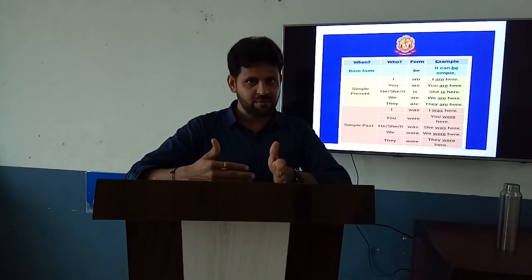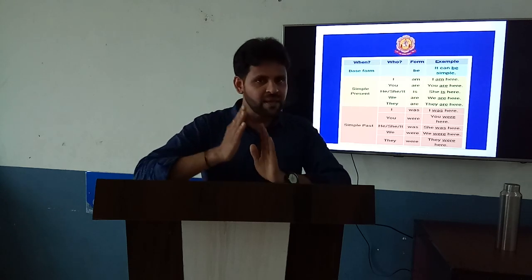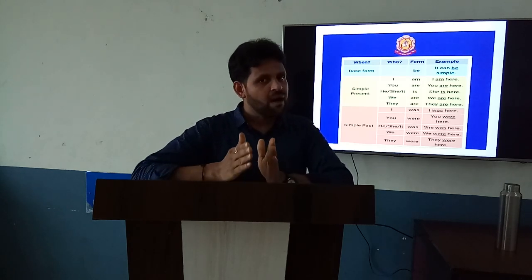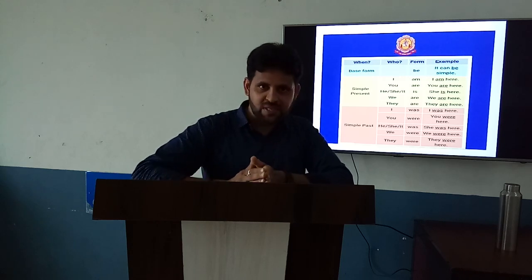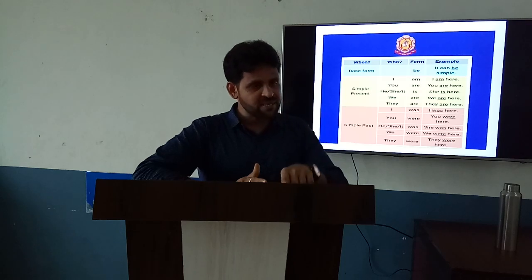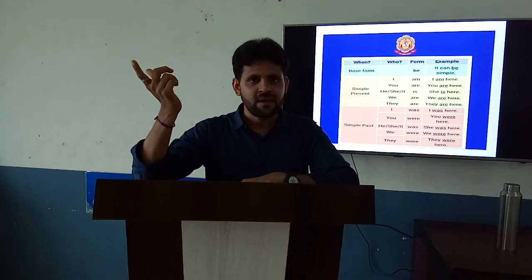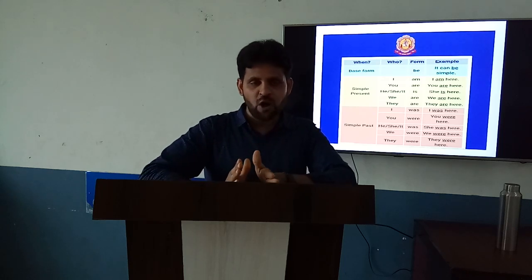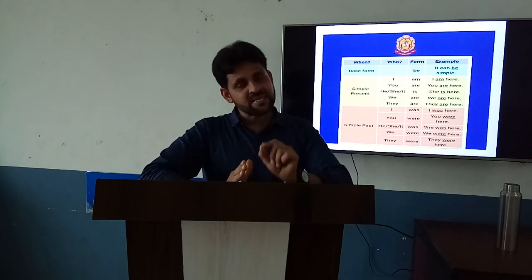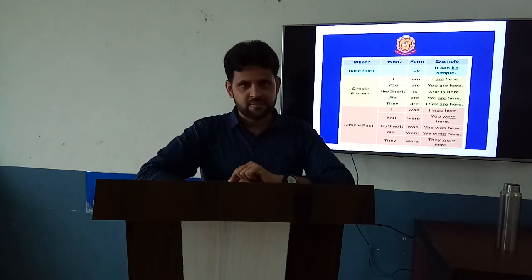Is is for a singular subject in third person. And are should be used with first person we are, second person you are, and third person they are. I hope you have understood the usage of am, is, are in the sentence with the help of the chart.